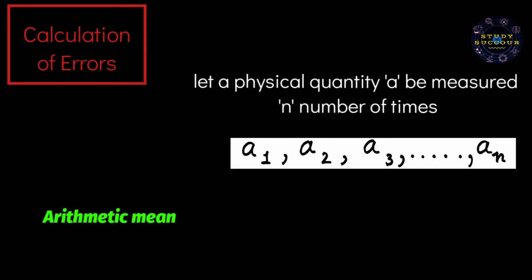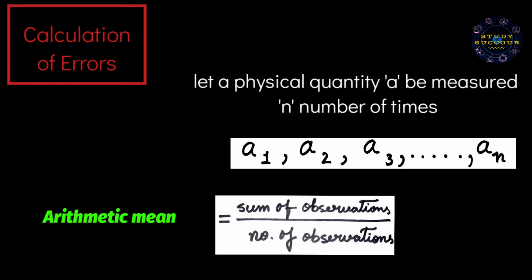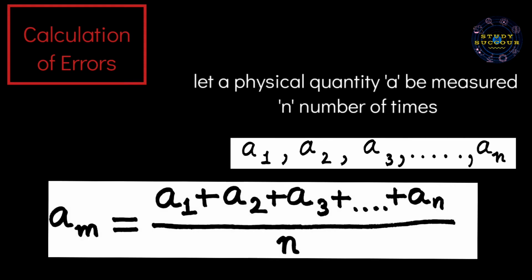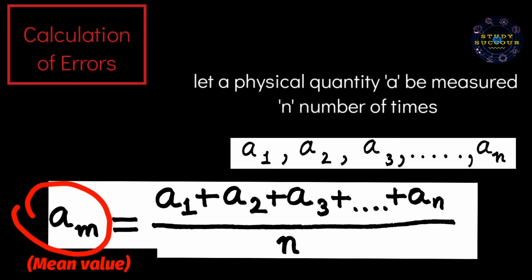So, the arithmetic mean of these values is simply the sum of all the observations whole divided by the number of observations. Here, the sum of the observations, A1 plus A2 plus A3 till An, whole divided by the number of times the physical quantity A is measured, that is n number of times. That means Am equal to A1 plus A2 plus A3 plus till An whole divided by n. Usually Am is taken as the true value of the physical quantity if the same is not known otherwise.